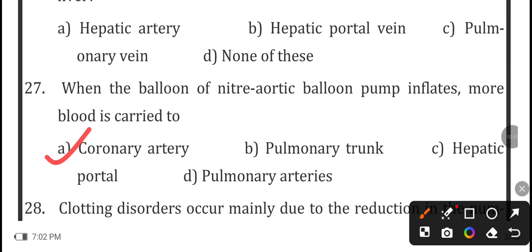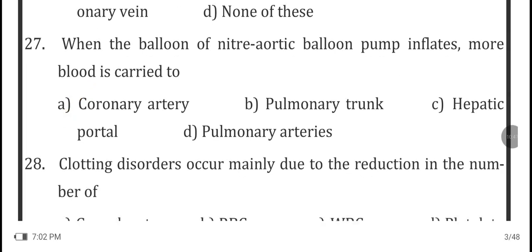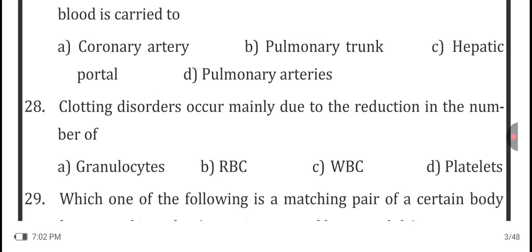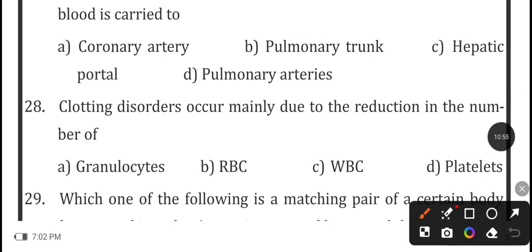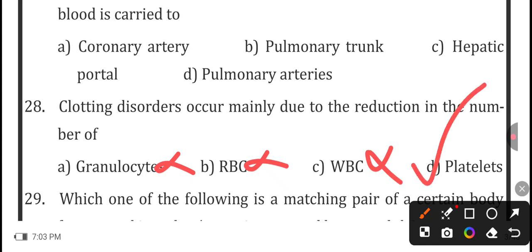Okay, now the next question is, clotting disorders occur mainly due to the reduction in the number of. Granulocyte is a type of WBC. This is the wrong option. RBC, this is also a wrong option. WBC, this is also a wrong option. And platelets, this helps in the clotting.